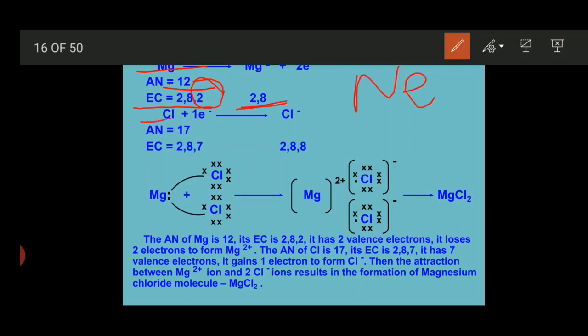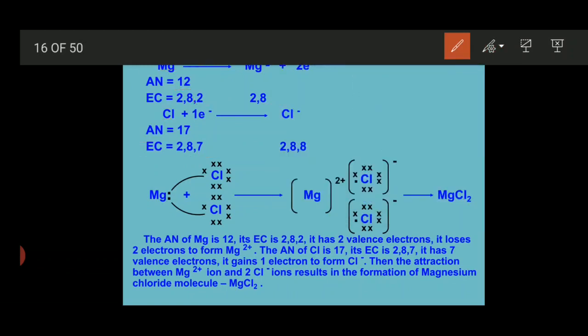Similarly, the atomic number of chlorine is 17 and electronic configuration is 2, 8 and 7. If chlorine gains 1 electron, then what will happen? It will become a stable configuration, like argon gas.